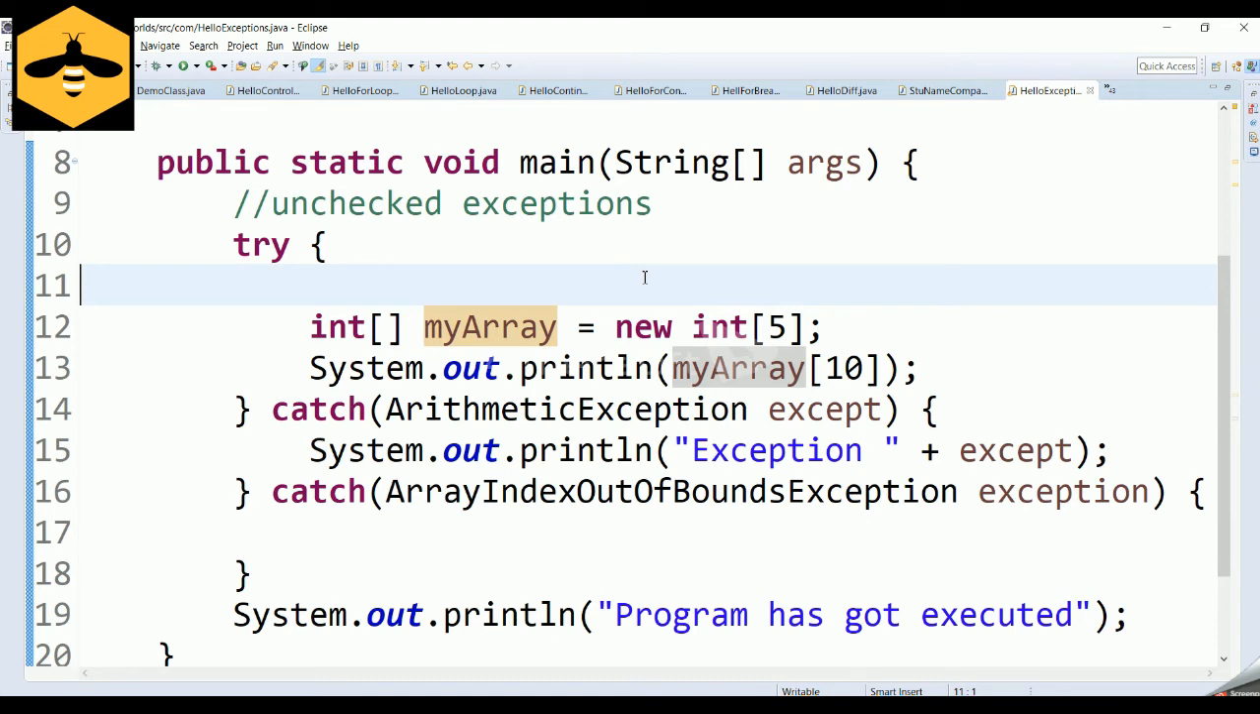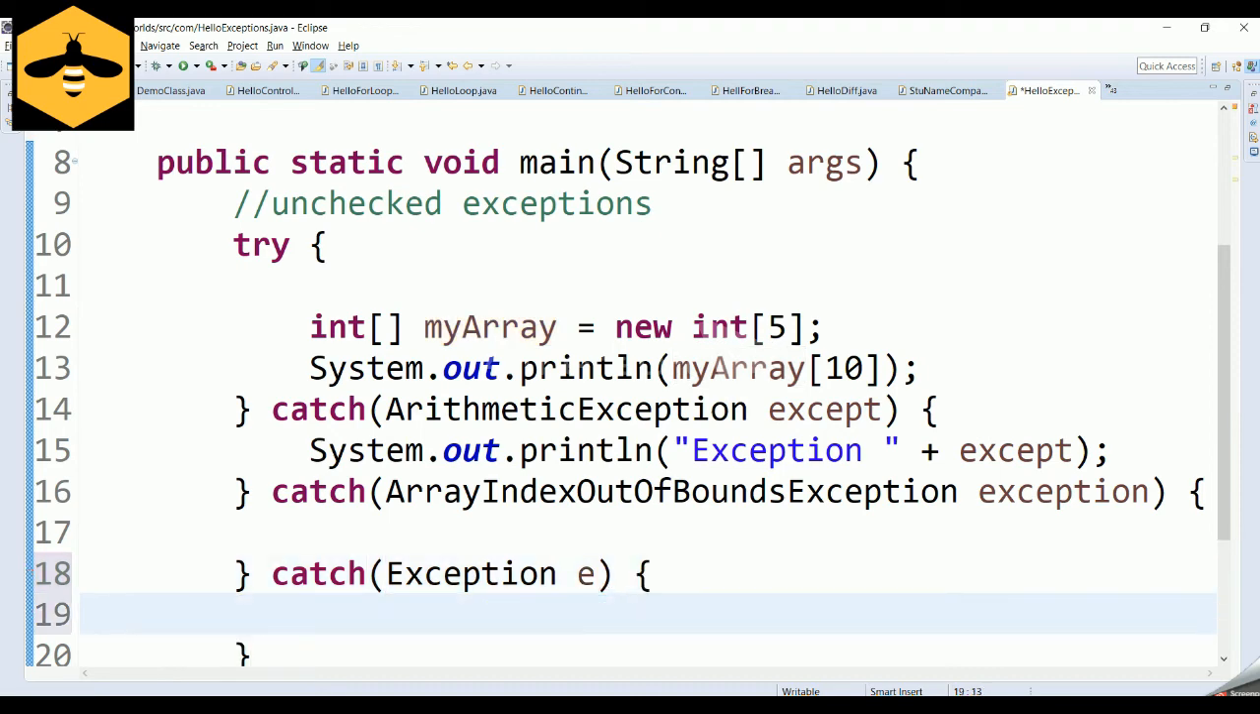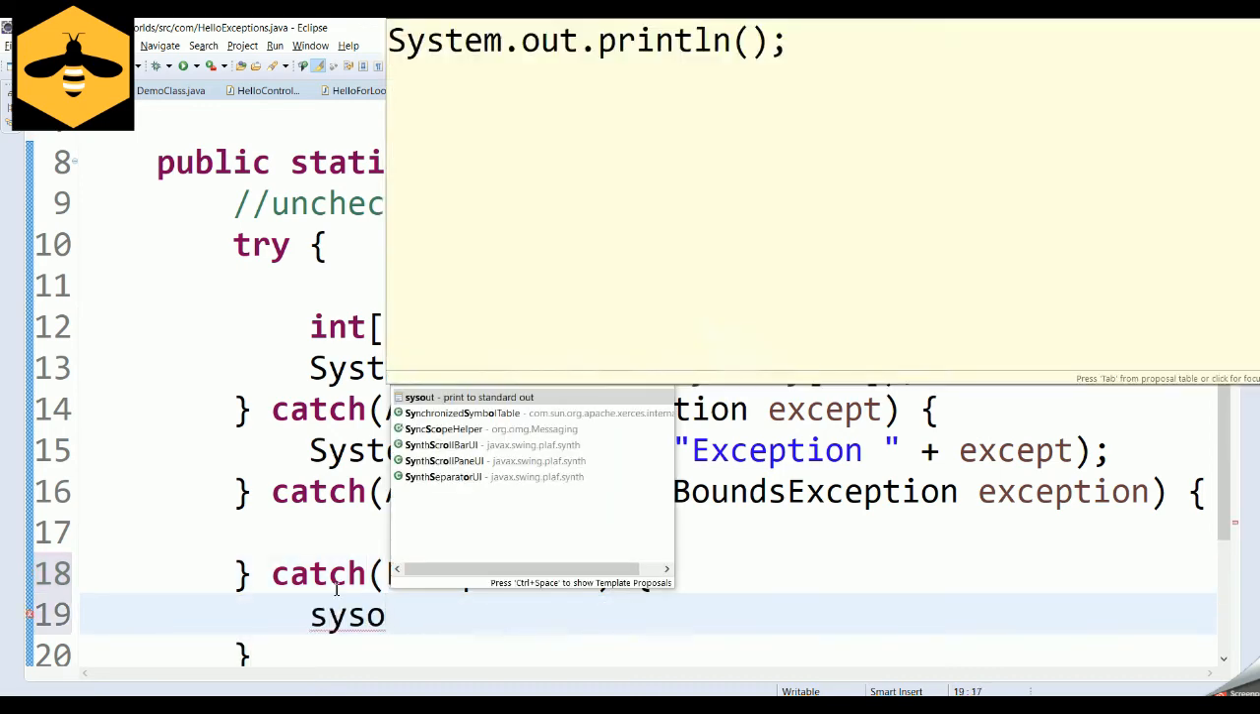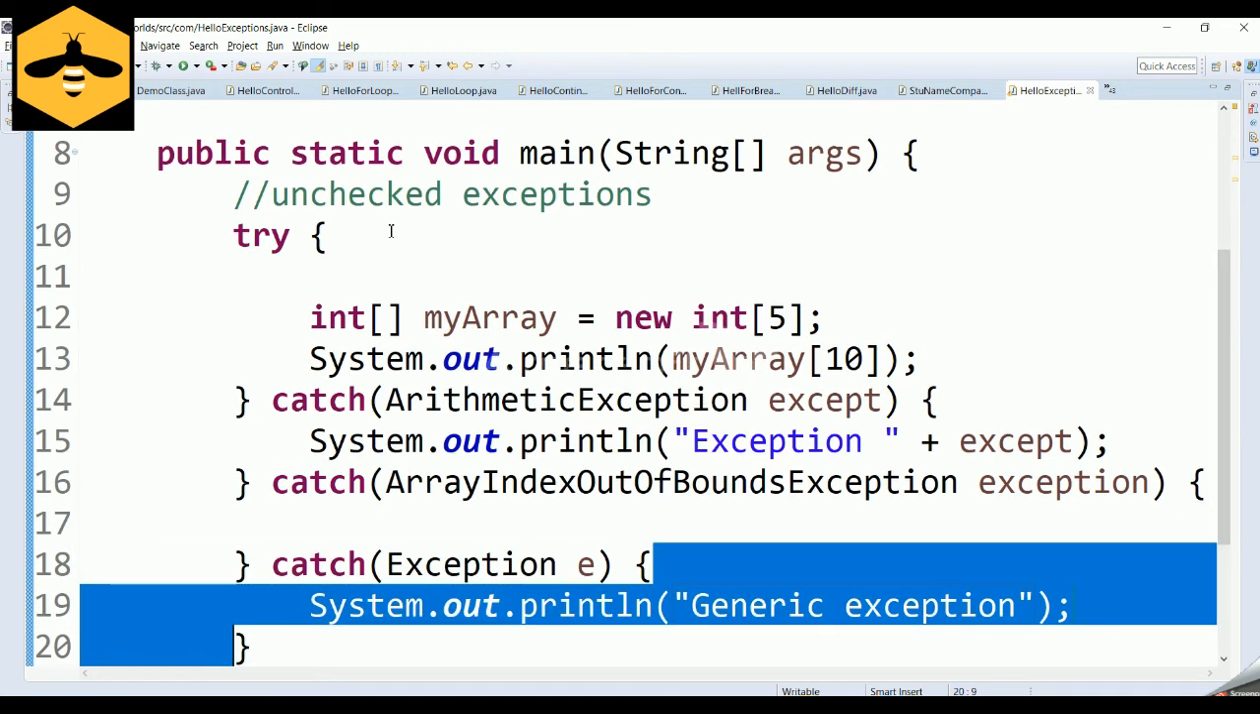There could be one other question: if you don't know what kind of exception is going to happen while writing your code, there is one other way of handling it. You can catch a generic exception, which is a super class of all these exceptions. So if any other exception has happened, it can be caught over here. This is a generic exception. For example, a SQLException or whatever.